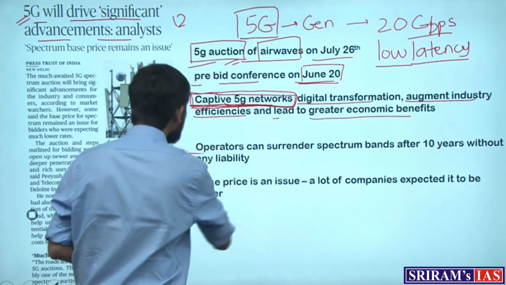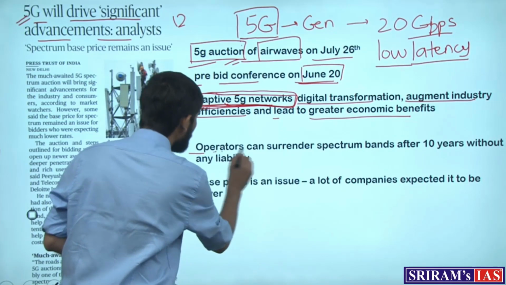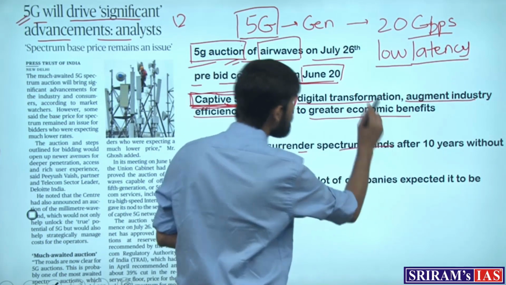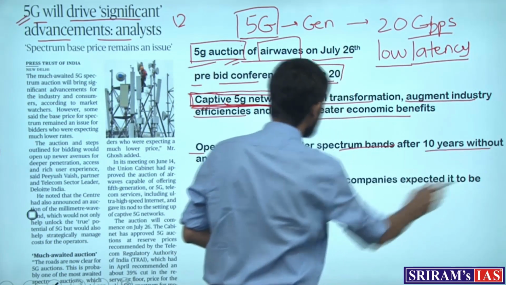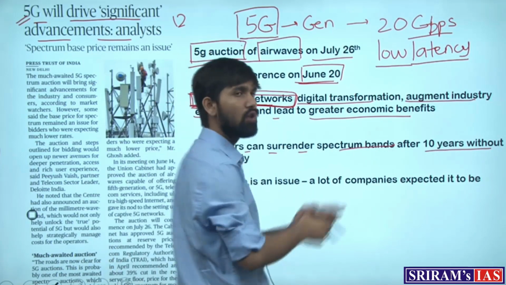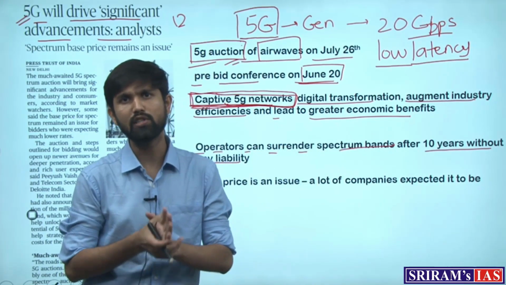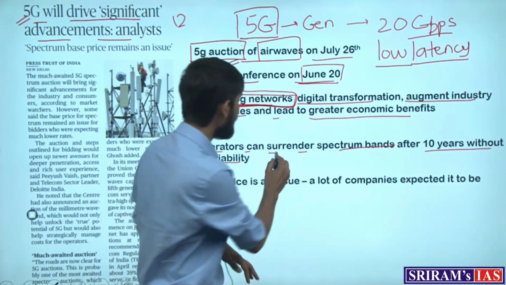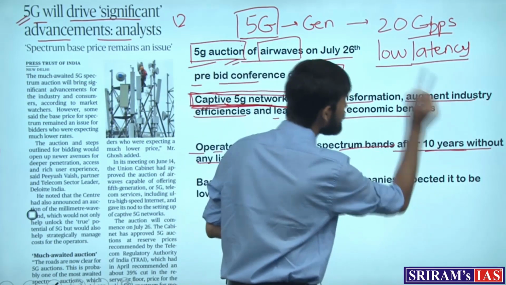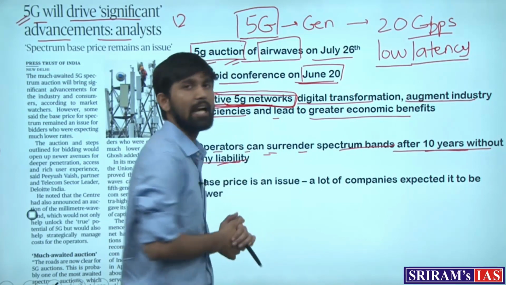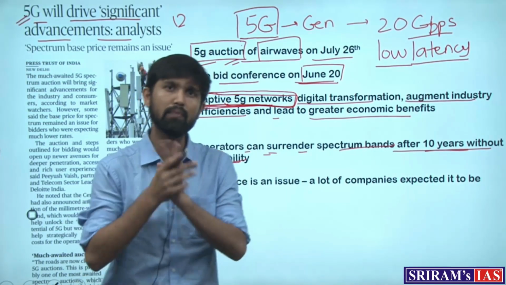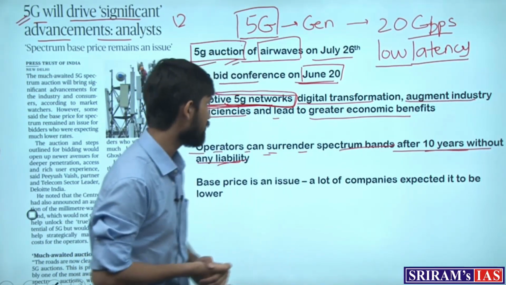And the unique thing about the auction is that operators can surrender spectrum bands after 10 years without any liability. So now, whichever bands these operators buy, they have the flexibility to surrender these bands without any liability. So that's also a favorable point which has been kept for the bidders in the 5G auction.